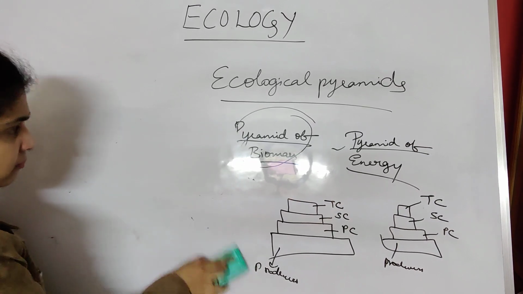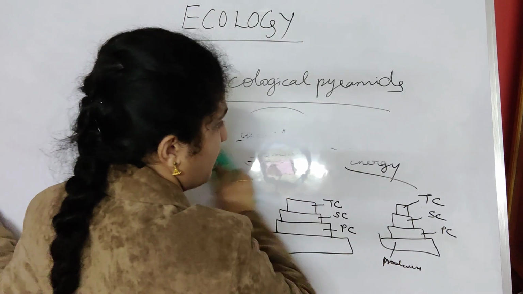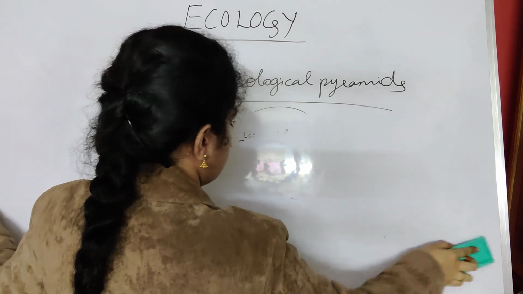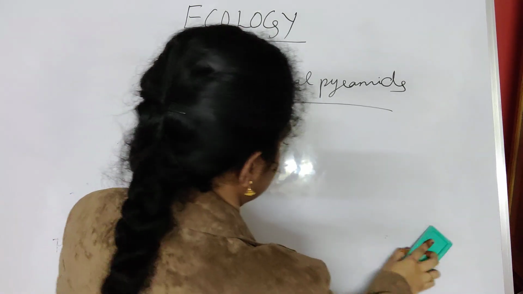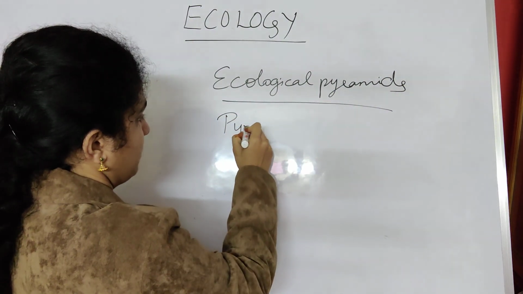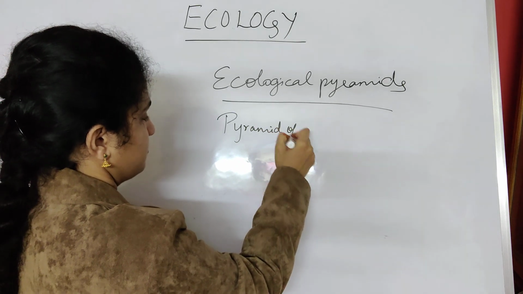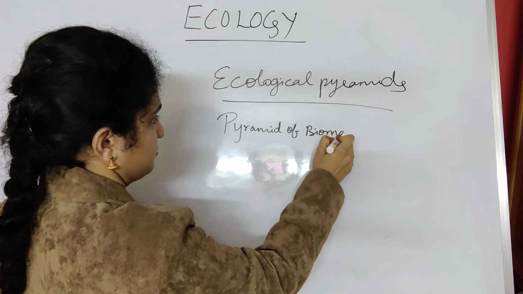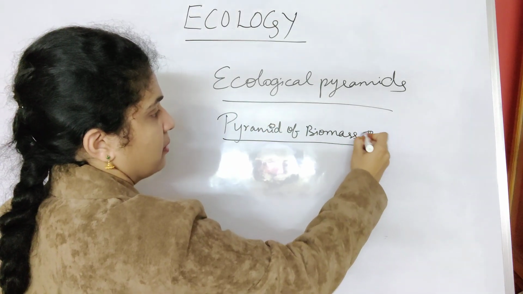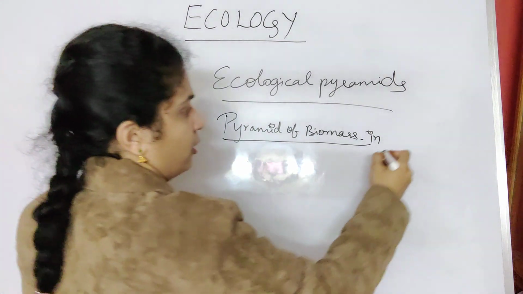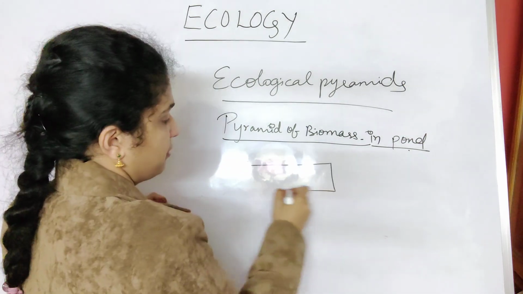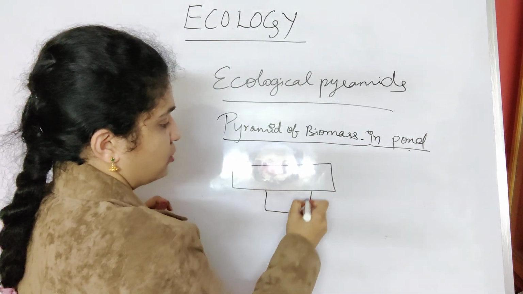And then when we take the pyramid of biomass in a lake or pond, that is, in the aquatic ecosystem, what is this aquatic ecosystem?